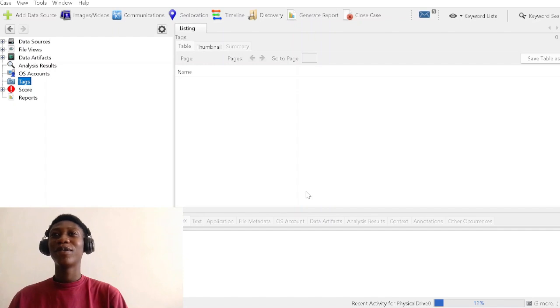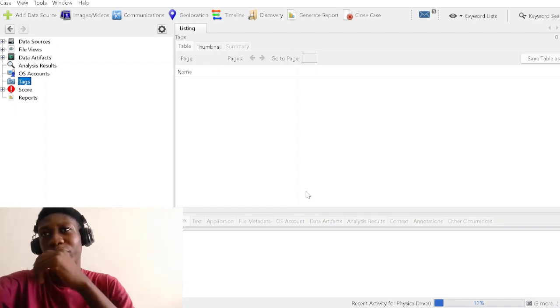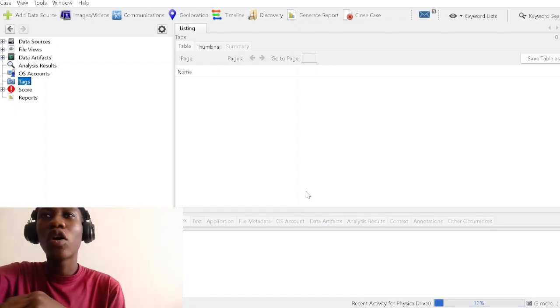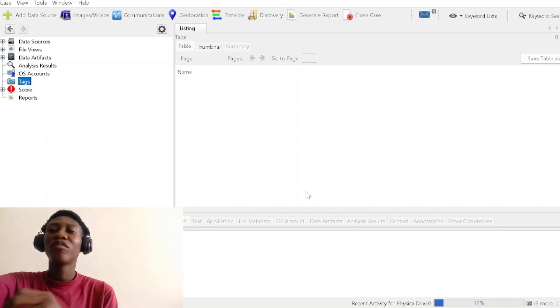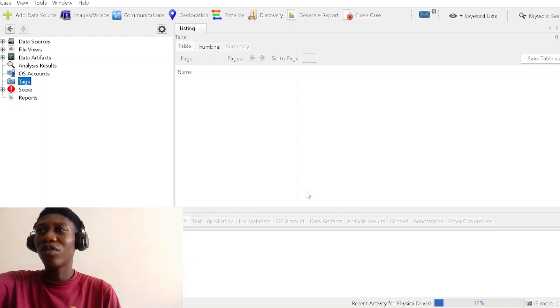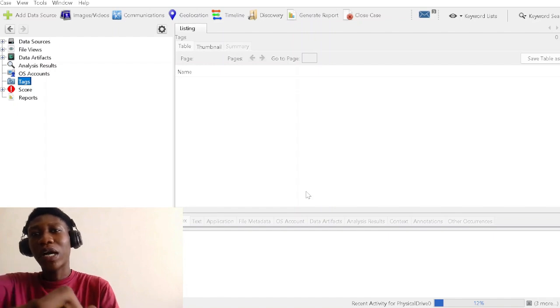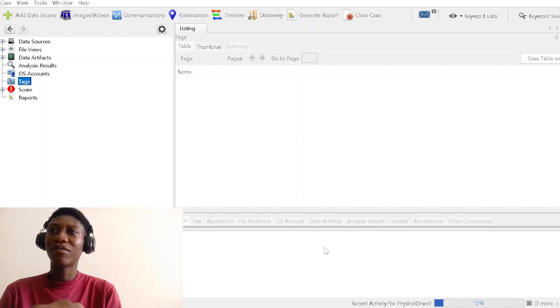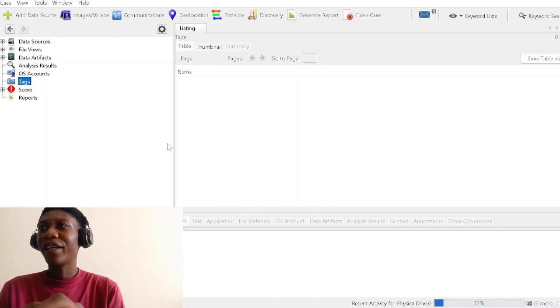So I'm Miss Anderson. I'm here to continue from where my colleague ended, at where Autopsy was trying to extract all the data from the local drive. It has been able to extract, and as you can see, it's still in the process of extracting, but because of time, I would like us to go through some questions.